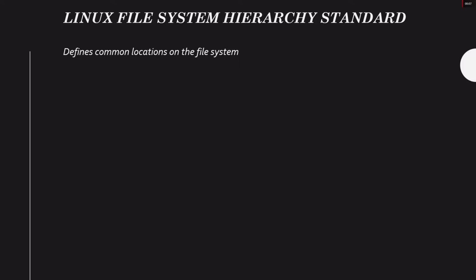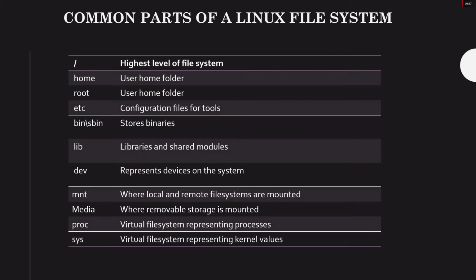Most of the Linux distributions follow a standard called File System Hierarchy Standard, which defines where certain kinds of files are stored. Let's take a quick look at the standard for the file system. It's better to understand how things are organized. Root is the highest level of the organization hierarchy, which is represented by /. home: we have already seen where user folders are stored. root: where root folders are stored.